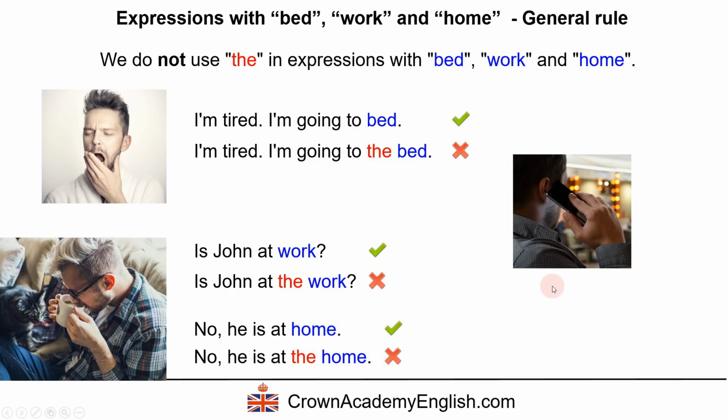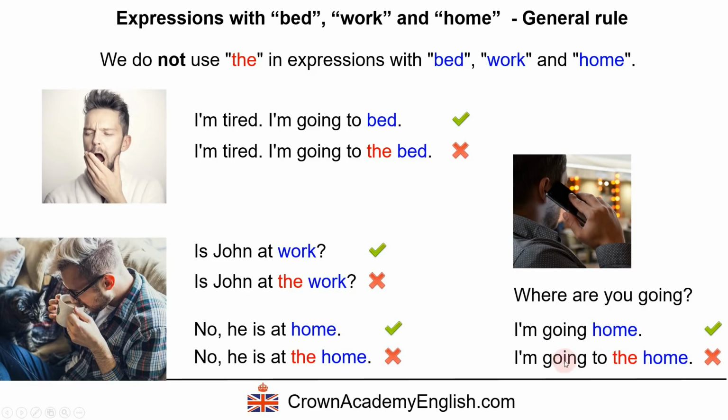Another example. Where are you going? I'm going home. Okay, so this is how we say it in English. This means I'm going to the place where I live, to my house. Okay, so we do not have the word the before it. I'm going home. And we do not say I'm going to the home.